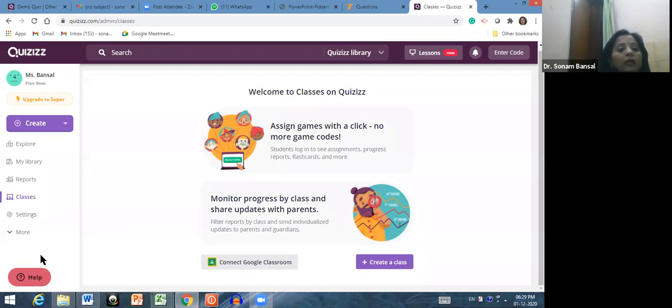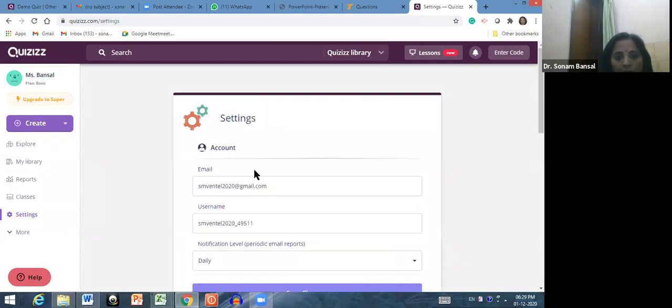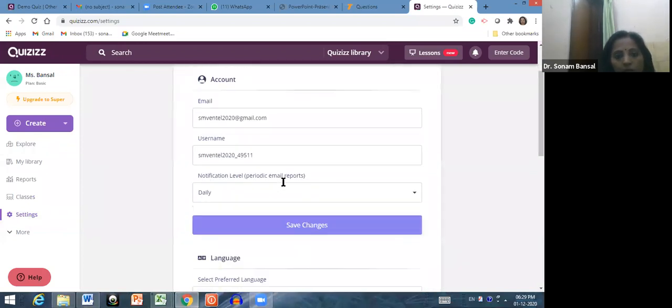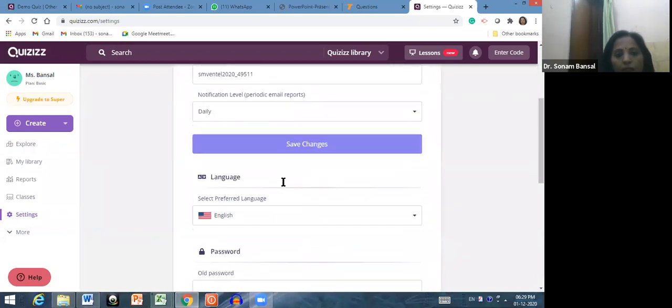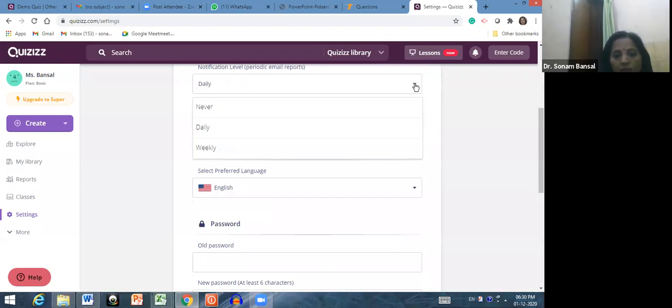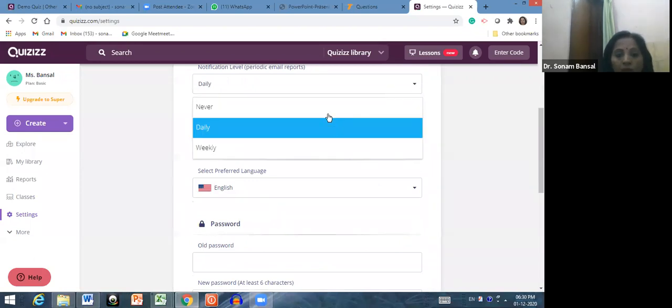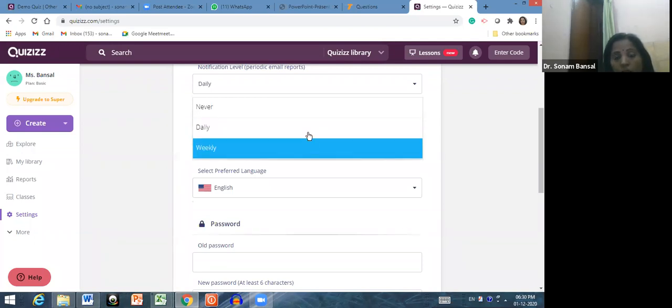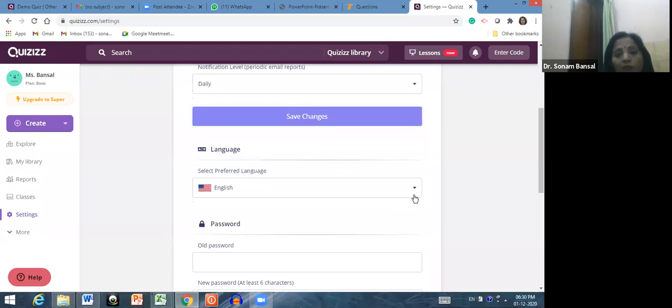And if you want to go to settings, you have to click here on settings. Here is your email. Here is your username. And if you want to be notified on a daily basis, then you have to click here on daily. If you don't want it on a daily basis, then you can click here on weekly. I want this as daily basis, then you can do that and click here on save changes.